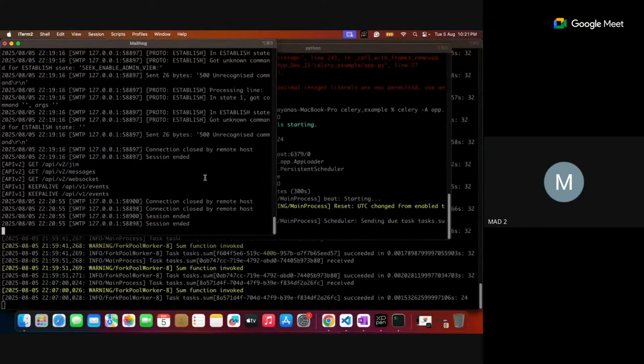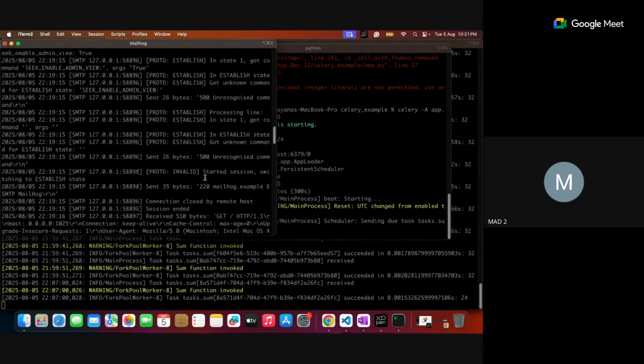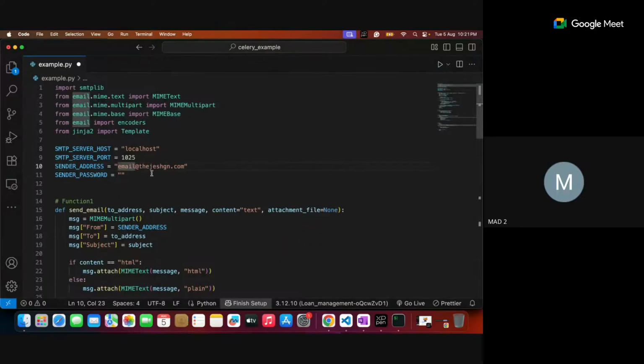Actually, you can see it here, as and when MailHog is running. So this is 1025, but the server is under this particular HTTP. If it is serving, there are two kinds of things: the binding address is different and the serving address is different. So I hope it is using the binding address. This is 1025.